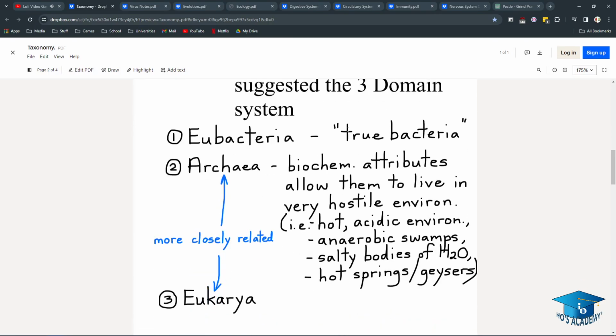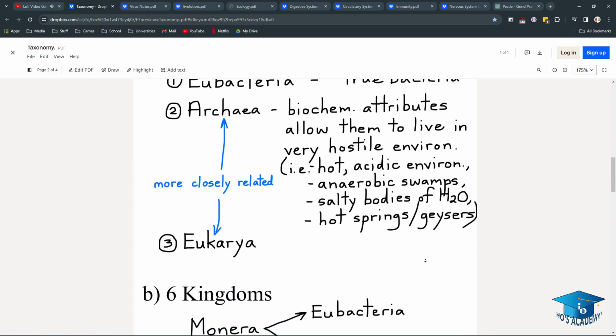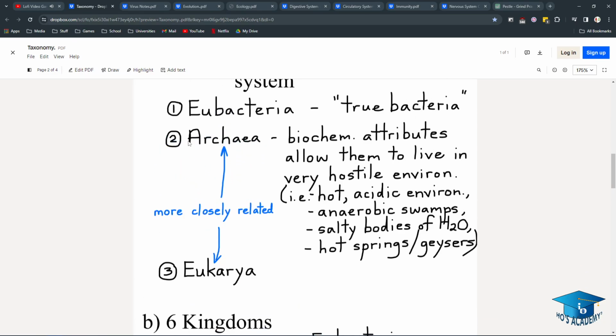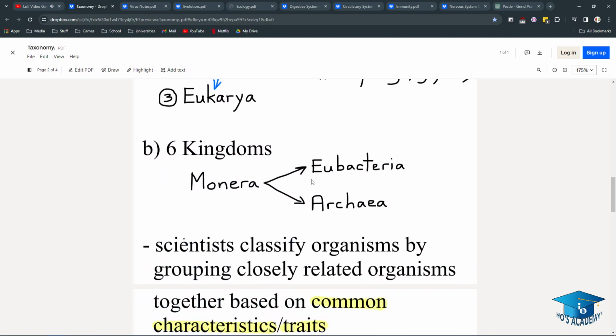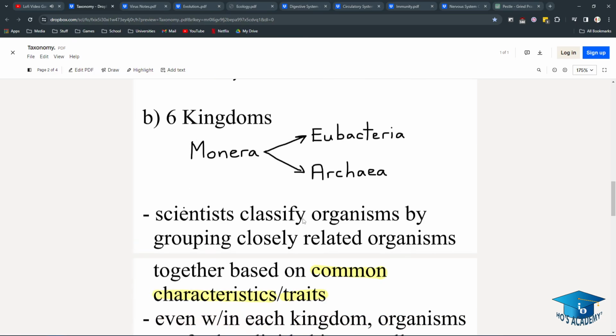So okay, eubacteria is true bacteria. Archaea have biochemical attributes that allow them to live in very hostile environments that we or bacteria cannot, such as hot, acidic, anaerobic, salty, geysers even. But archaea and eukarya are more closely related. There's also this 6 kingdoms system, which splits Monera into eubacteria and archaea, which also works.